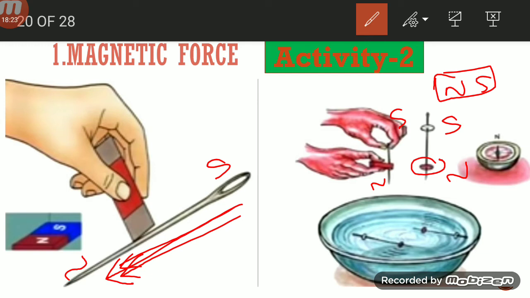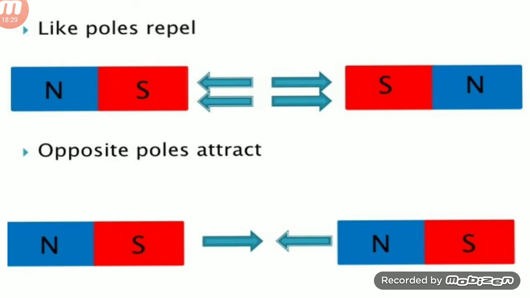From this activity we know that like poles are repelled to each other and unlike poles are attracted to each other.